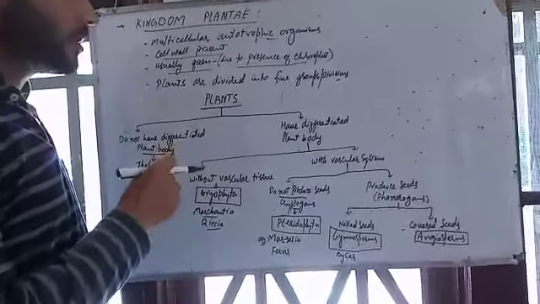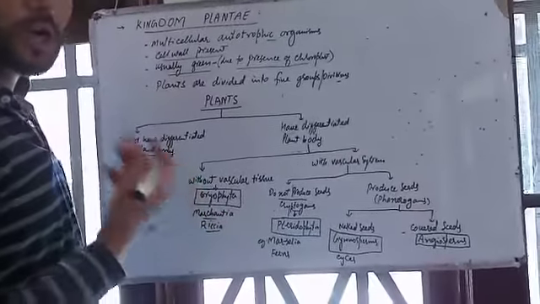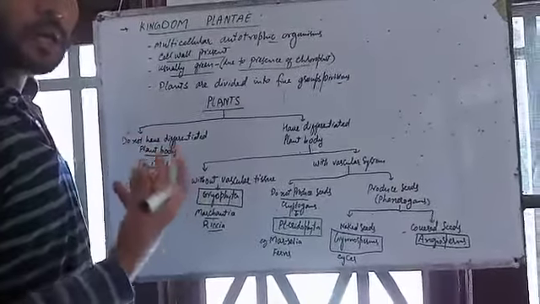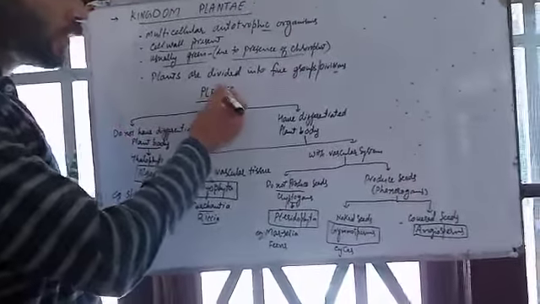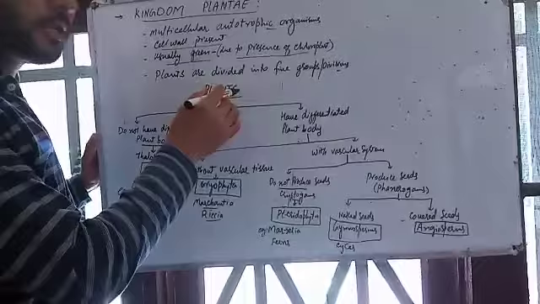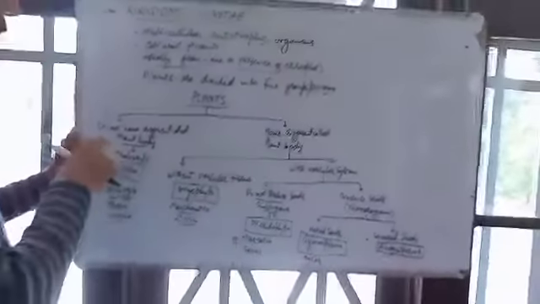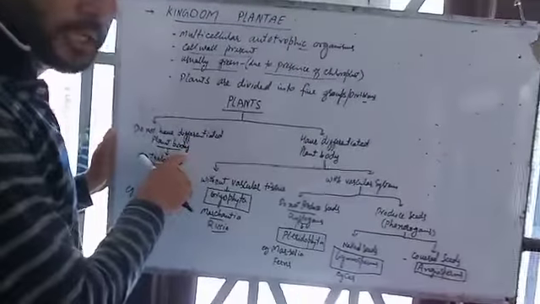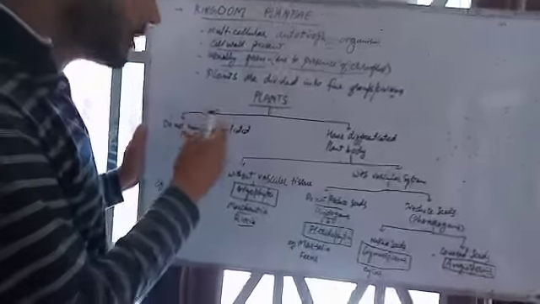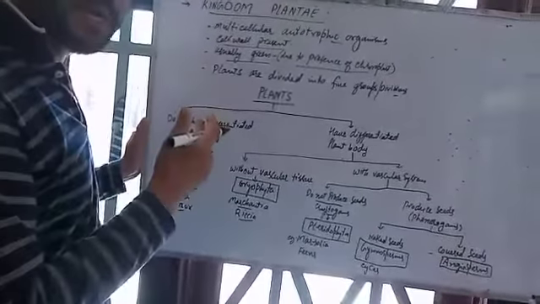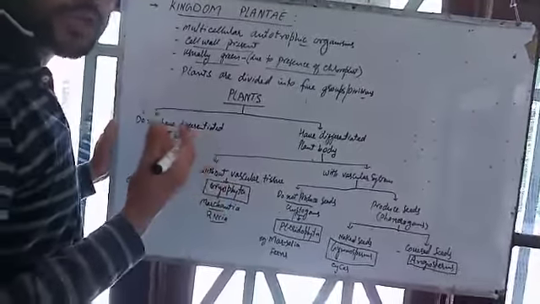Now these plants are divided into 5 groups, or you can say divisions or large groups, on the basis of different criteria or different characters. The plants are divided first into 2 groups. Number 1 character: those plants which don't have a differentiated plant body. Differentiated plant body means having stem and leaves and roots differentiated, which you can see, which you can differentiate.